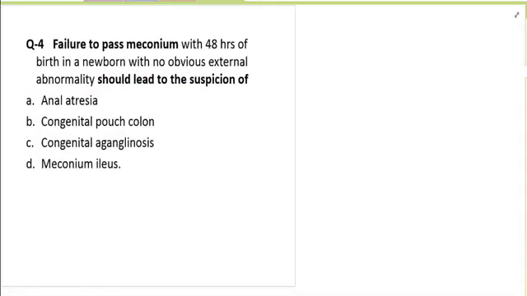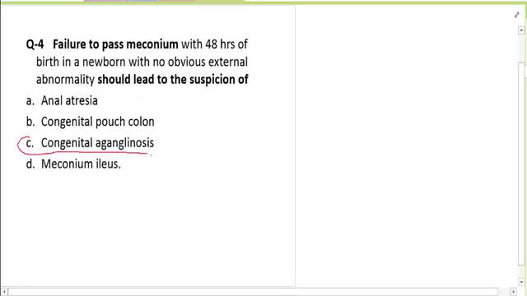The next question was on failure to pass meconium, and the most important cause in a child in which there is no external obvious anomaly. You'll think about congenital Hirschsprung disease, which is a motor disorder of the gut because of the failure of the neural crest cells to migrate during intestinal development.